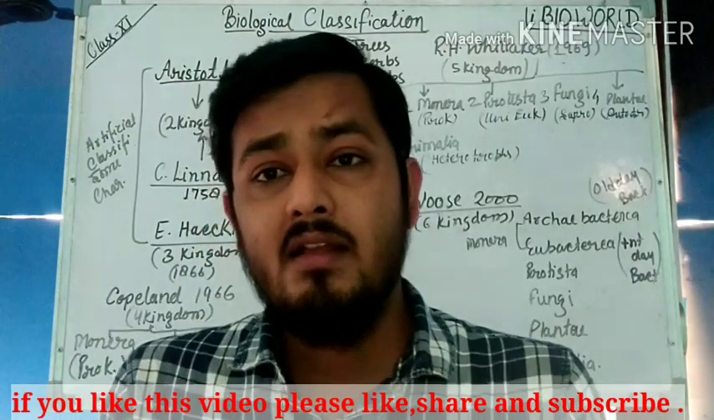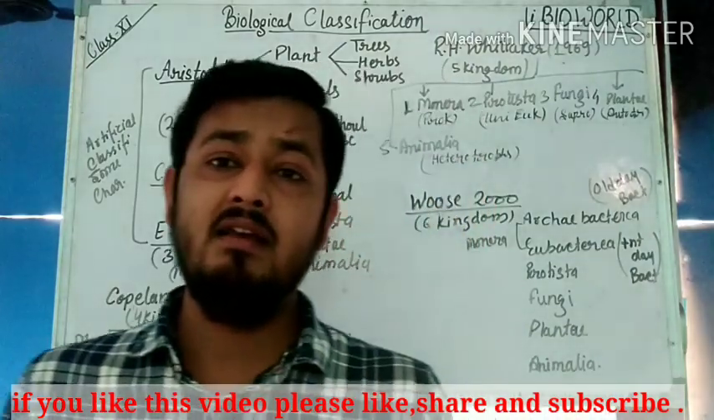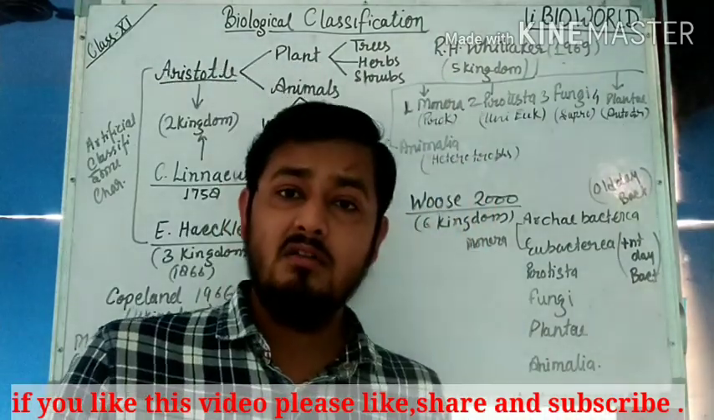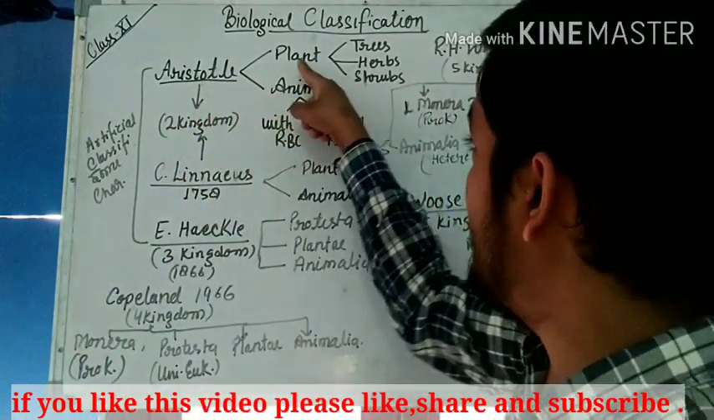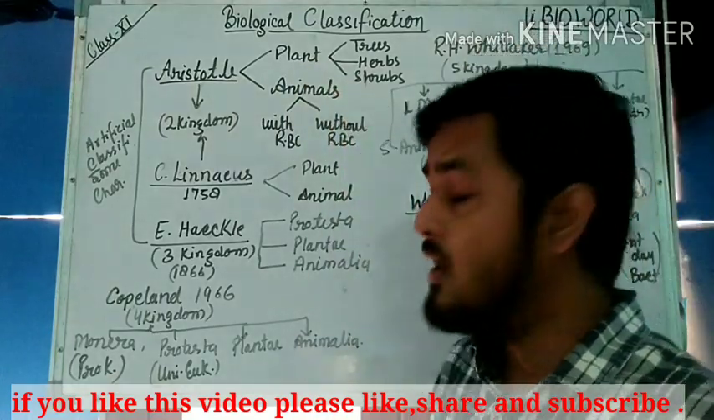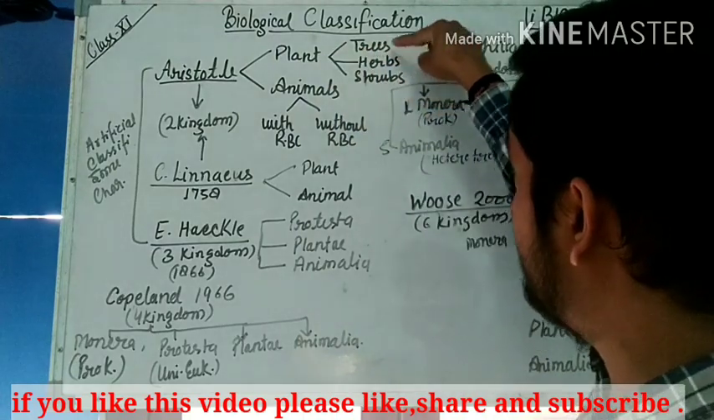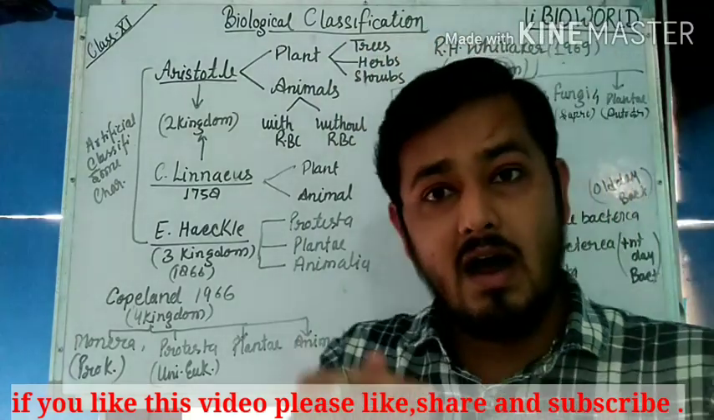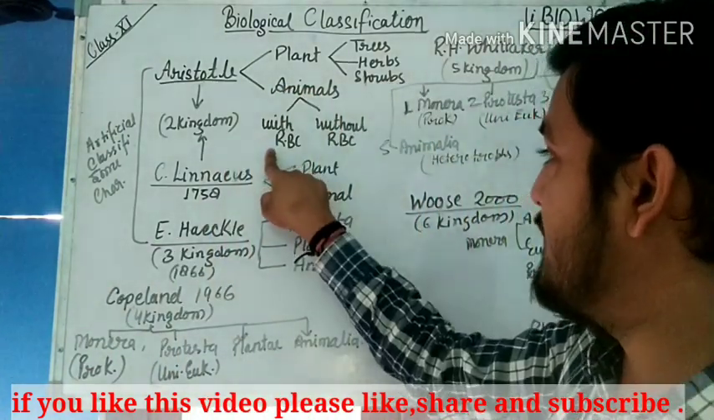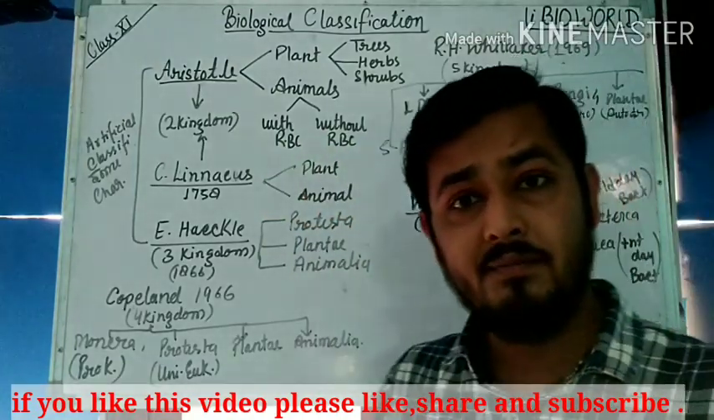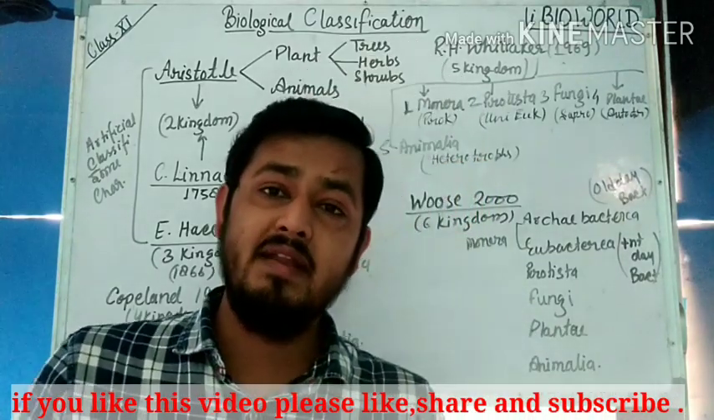In earlier times there was no rule or regulation for identifying organisms. Later on, Aristotle gave a classification based on plants and animals, a two kingdom classification. Plants are divided into three groups, trees, herbs and shrubs, on the basis of their size, and animals on the basis of with RBC and without RBC. But it is not sufficient to identify many organisms.